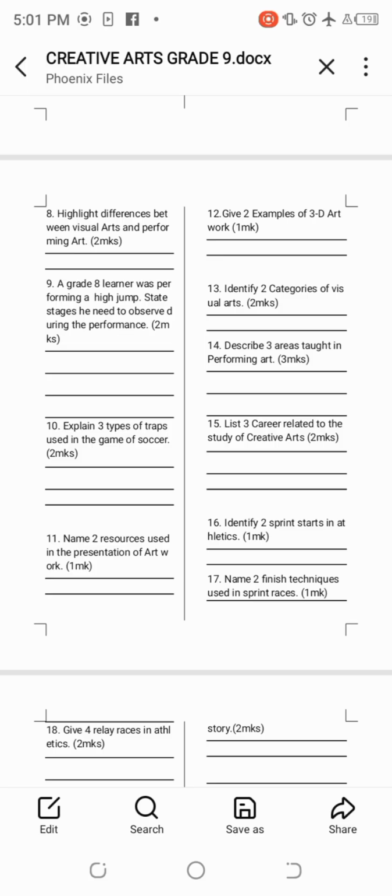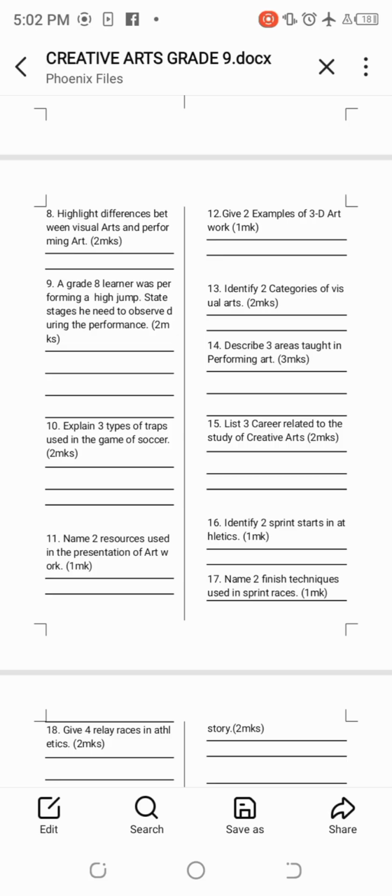Then number 14 says, describe 3 areas taught in performing arts. Areas taught in performing arts, we can have music, which involves learning about music basics. Drama involves the content about components of drama and stage plays, among others. Then we have dance, which involves components of dance that we learn about, and also types of folk dances, among others.